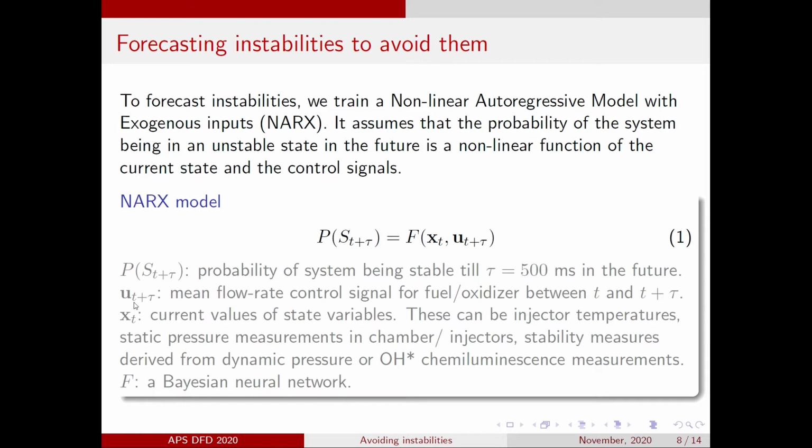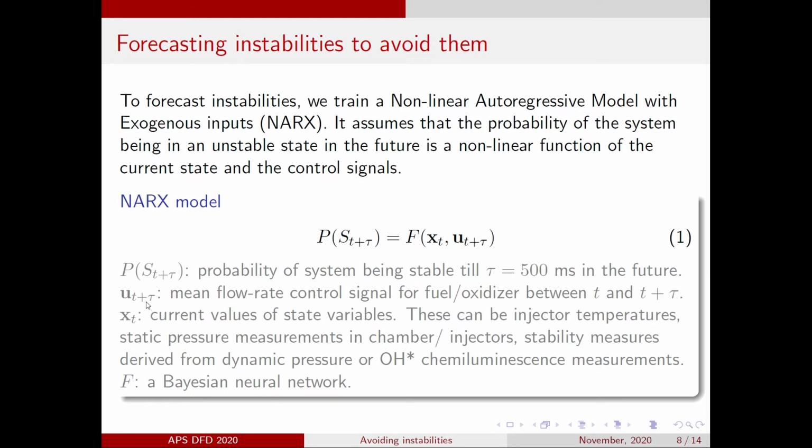The exogenous variables u are the two control signals for oxidizer and fuel flow rates, which are varied throughout the experiment. For the state variables x, we are spoilt with options, since BKD has so many sensors. We have the static chamber pressure measurements, pressure and temperature measurements at the fuel or oxidizer injectors, and these can be used as state variables.